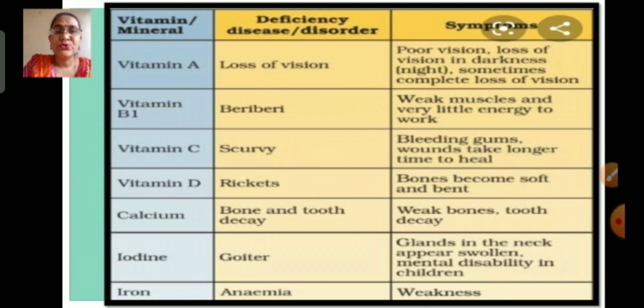Here, children, due to the lack of calcium, bone and tooth decay occurs, and the symptoms are weak bones and tooth decay. Next, deficiency of iodine in the body causes goiter. In that, glands in the neck appear to be swollen, and sometimes there is mental disability in children. Next is deficiency of iron, which causes a deficiency disease called anemia. In that, a person suffers severe weakness, even sometimes fatigue.